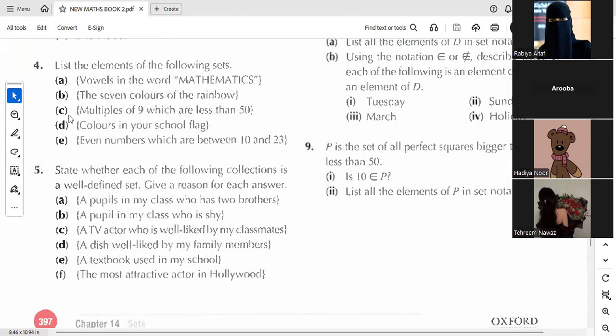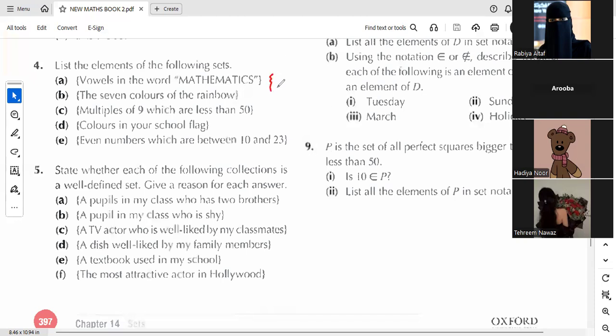Hania, you need to tell me the answer of part C. Please be ready with that. Aisha Siddiqa is saying 4. Aisha, the question is saying you to list down all the elements of the following sets. You're not going to just write the total number of elements. You need to list down all the elements in the form of curly brackets.